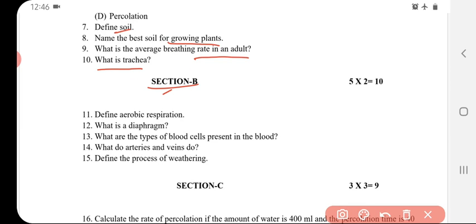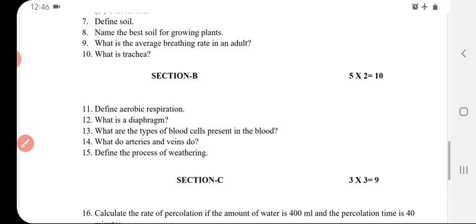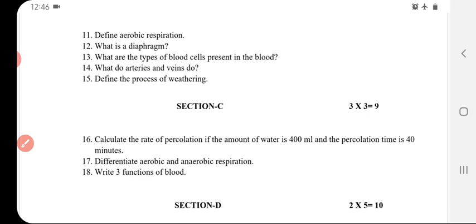Section B. 11th question. Define aerobic respiration. Aerobic respiration happens in the presence of oxygen. It is a complete oxidization of glucose. What is diaphragm? Diaphragm is a muscular sheath where the lungs rest on it. 13th question. What are the types of blood cells present in the blood? That is red blood cells, white blood cells and platelets.